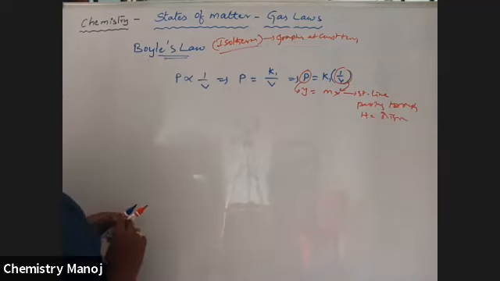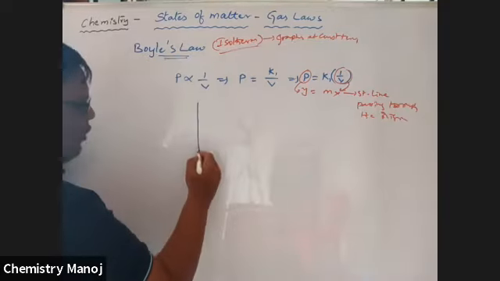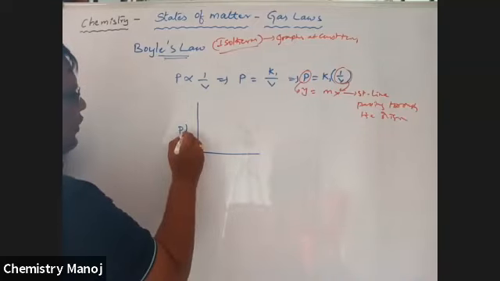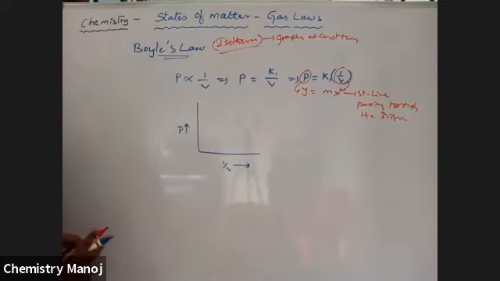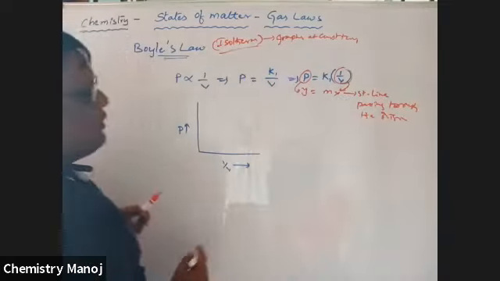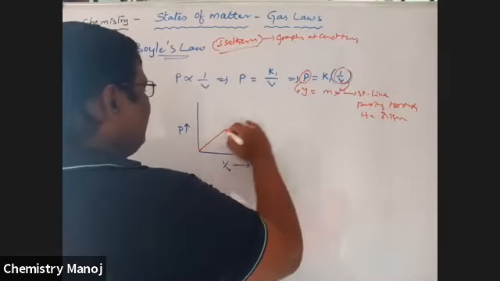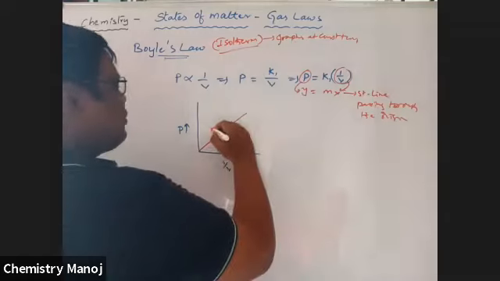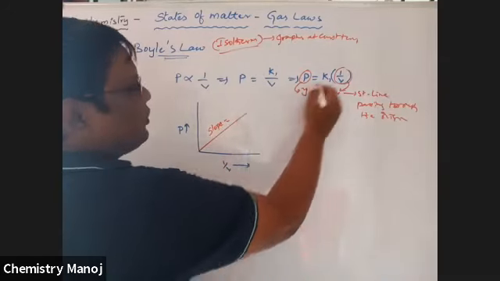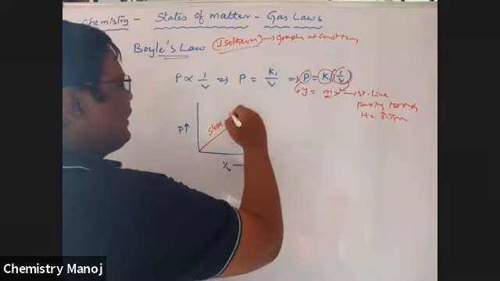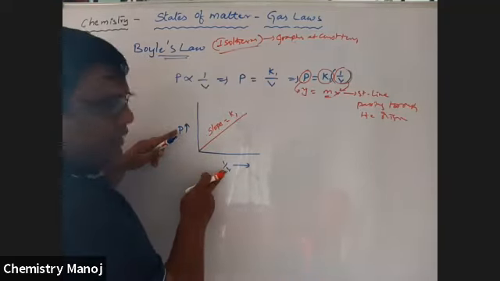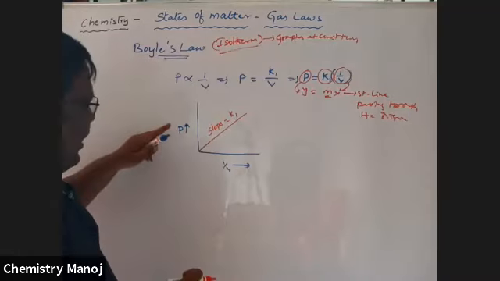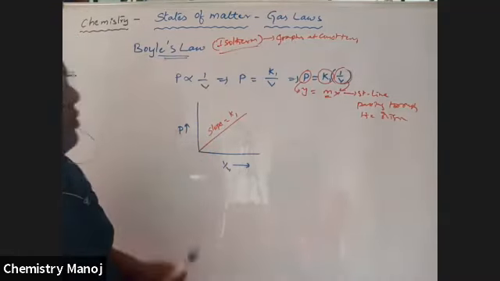So that is the graph. Now I want to draw a graph, pressure on the y-axis, 1 by V on the x-axis. So that resembles the y is equal to mx form. Therefore, that gives a straight line like this. Here, m is the slope, that is K1. Here, slope is equal to K1, that is a straight line passing through the origin. Mind it, in case it is P versus V, it is a rectangular hyperbola. If it is P versus 1 by V, it is a straight line passing through the origin.